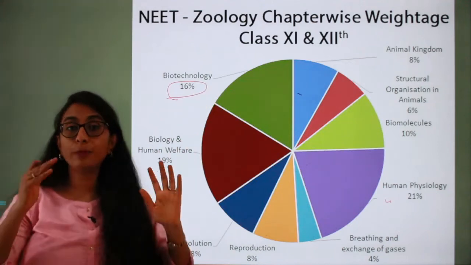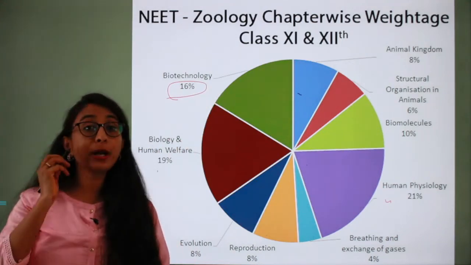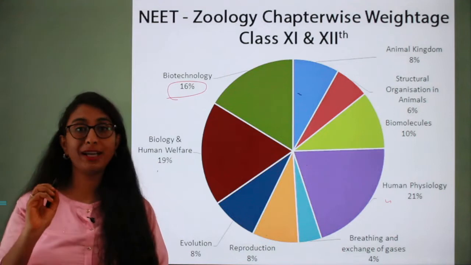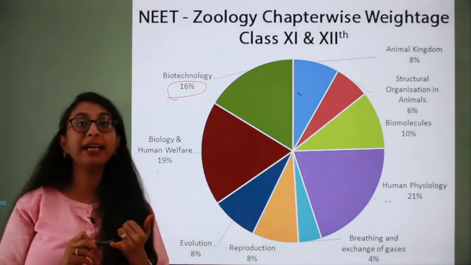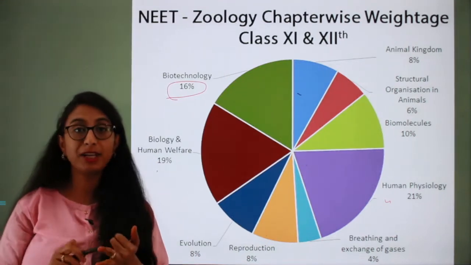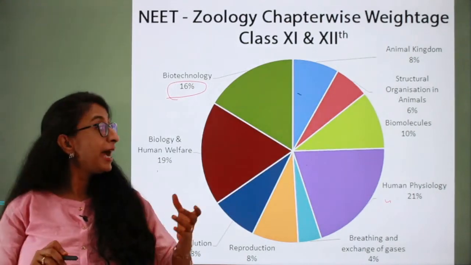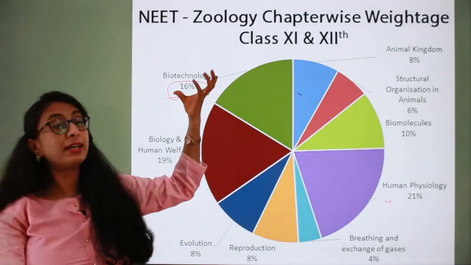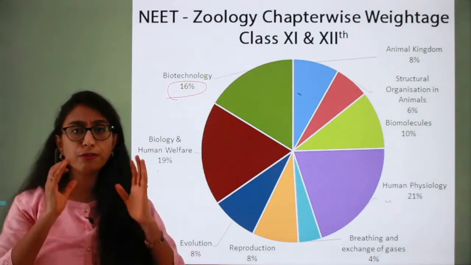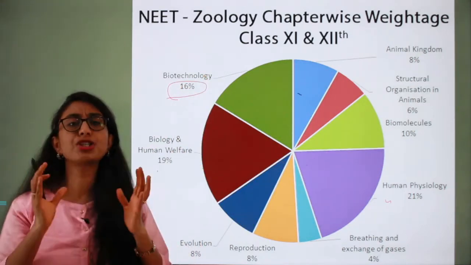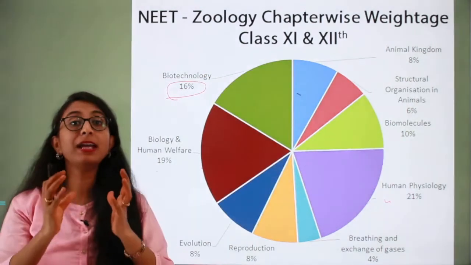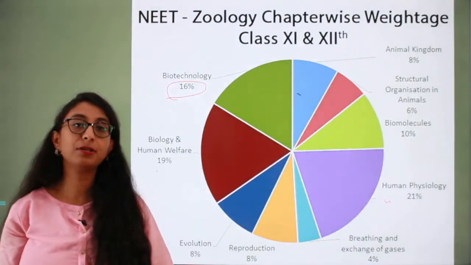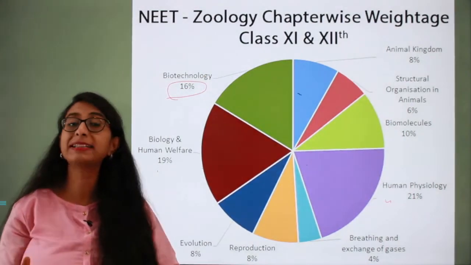So when you're making your timetable, you will prioritize these high weightage chapters. In botany, it will be plant physiology, genetics, and heredity, and in zoology it will be human physiology, biology and human welfare, and biotechnology. So first, your focus and utmost attention should be on these important chapters which have the maximum weightage in